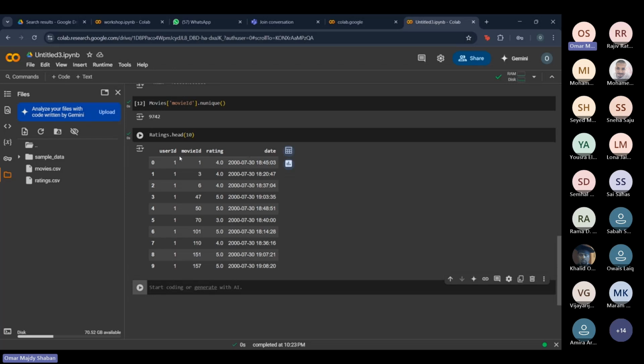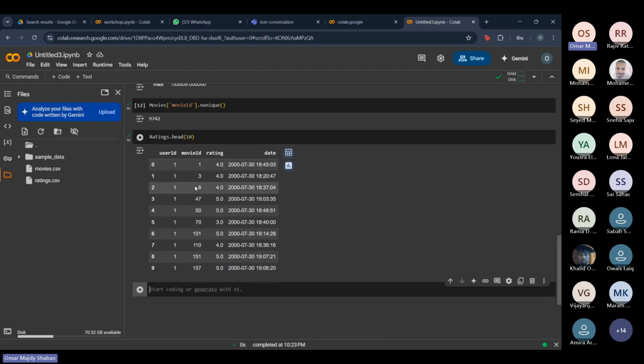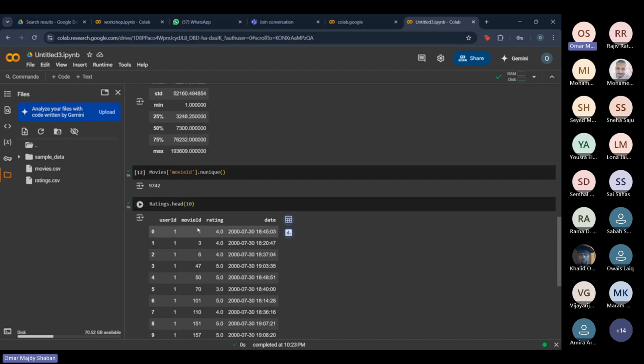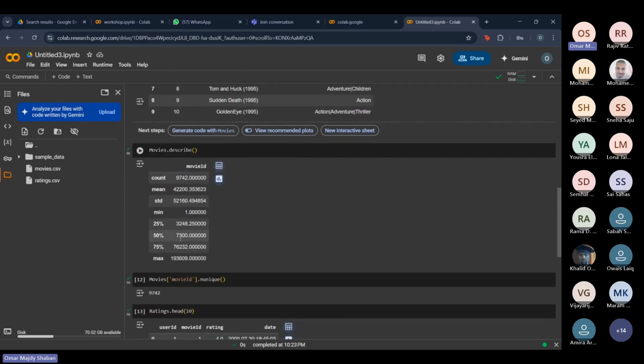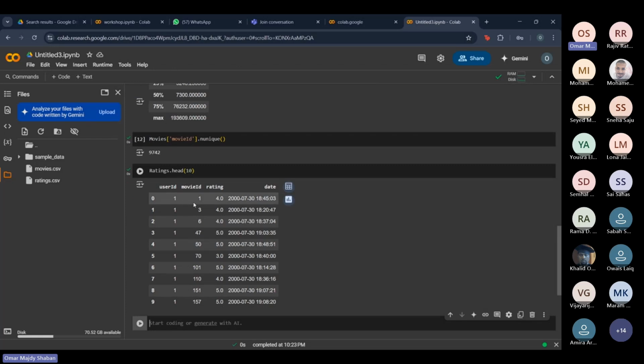And we want to see the columns, the rows and stuff. So for example, for the ratings data set, we have four columns. We have the user ID. So for the specific user who gave the rating, what is their ID? What movie did they rate? For example, the movie ID is one. If you go here, movie ID one is Toy Story. So user ID number one rated the movie Toy Story 4 stars, 4 out of 5.